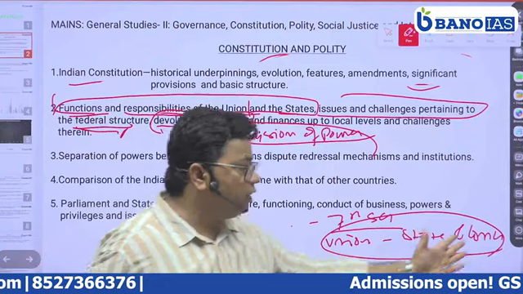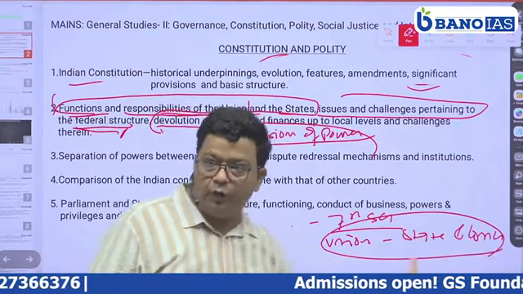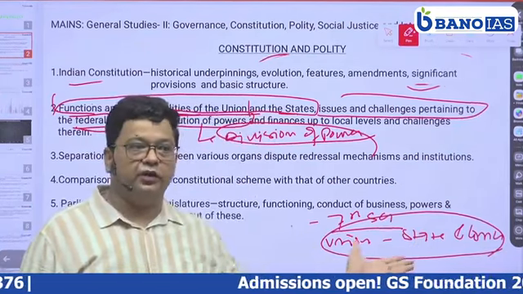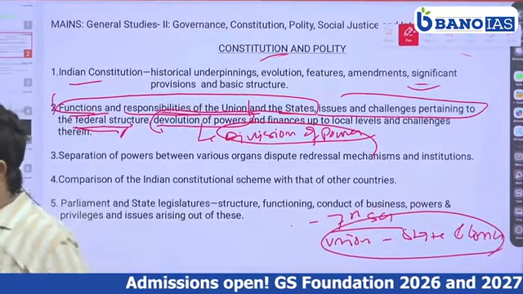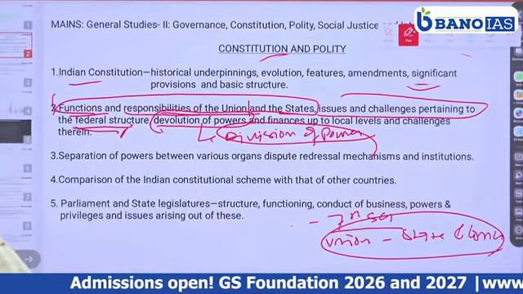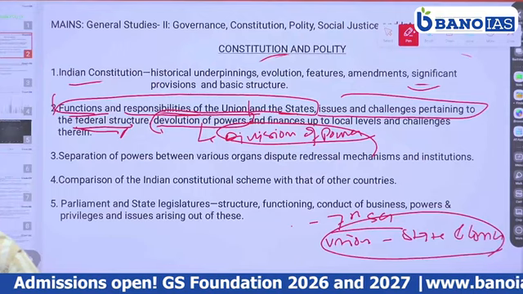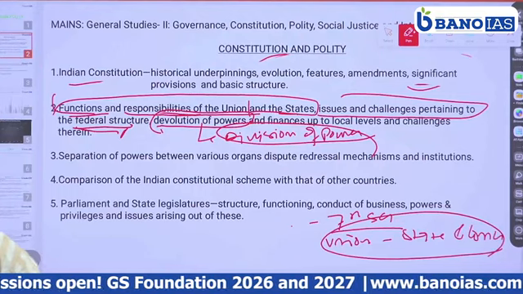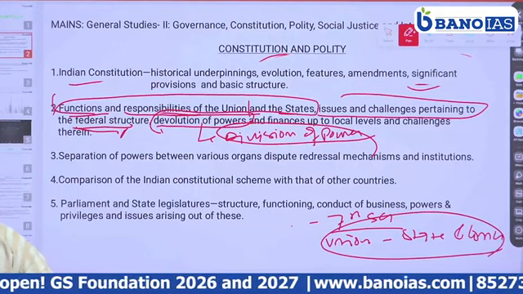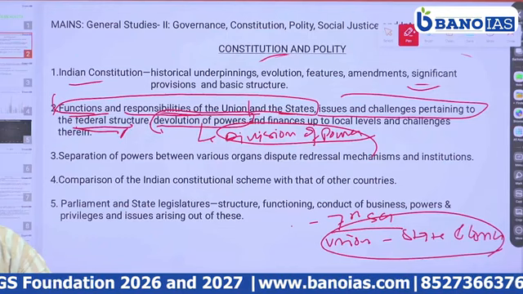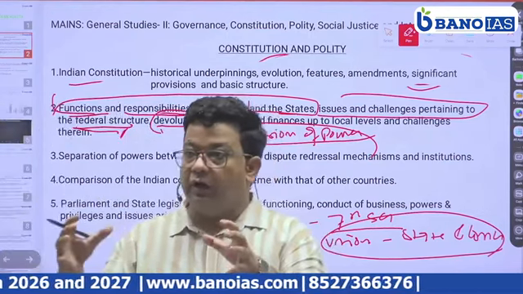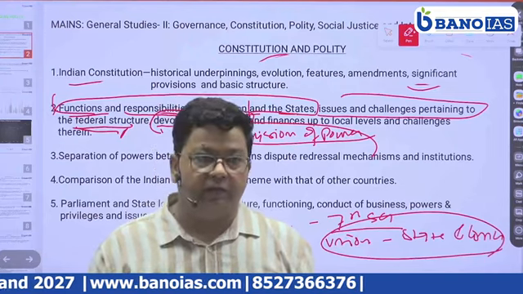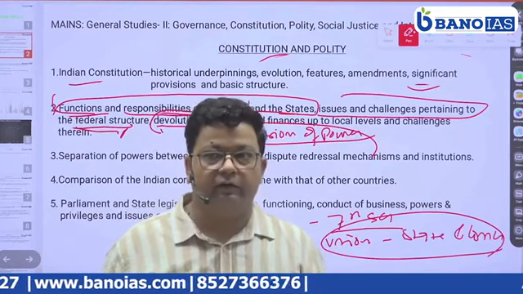Then what is the concurrent list? Both the union Parliament and the state legislature are given power to make laws, with an agreement. That is why concurrent means agreement. This shows the federal structure which has developed in India, or which is practiced in India.